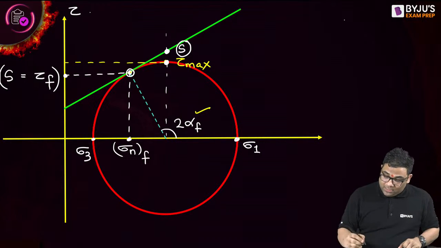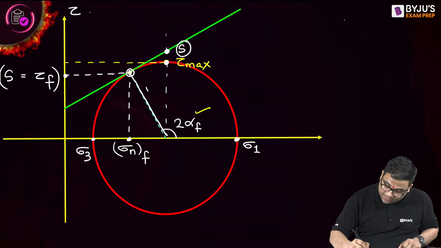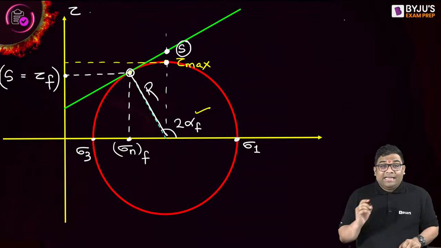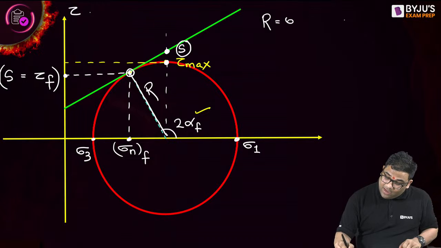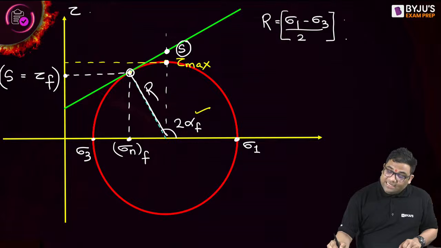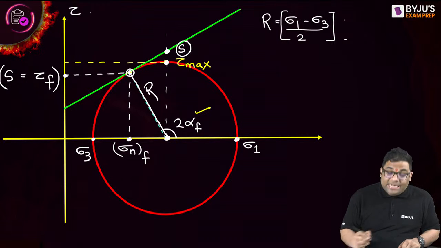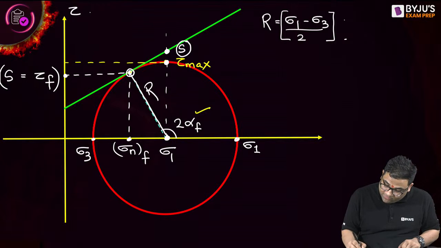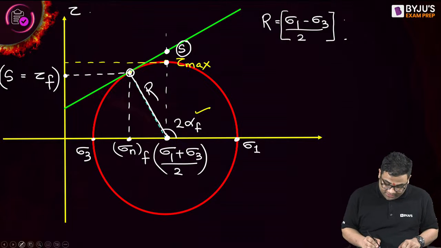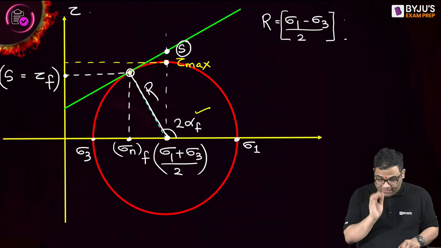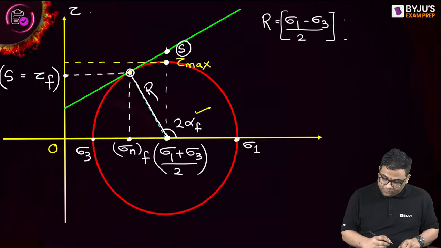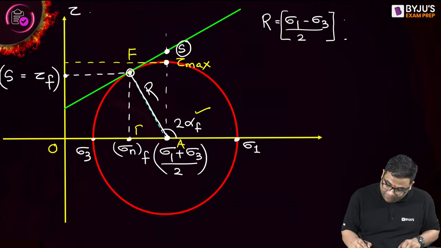Okay, now you see. This is the radius of the Mohr circle, right? And the radius of the Mohr circle is sigma 1 minus sigma 3 by 2, na? Now this is the center of the Mohr circle. The center of the Mohr circle is sigma 1 plus sigma 3 by 2, right? So from this particular graph, suppose this is O, suppose this is F, suppose this is A, and suppose this is B.